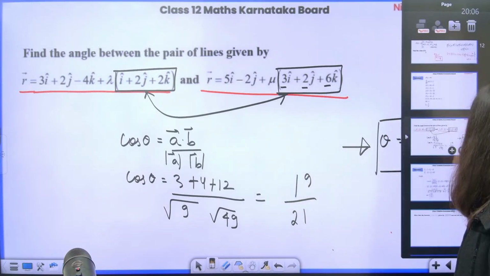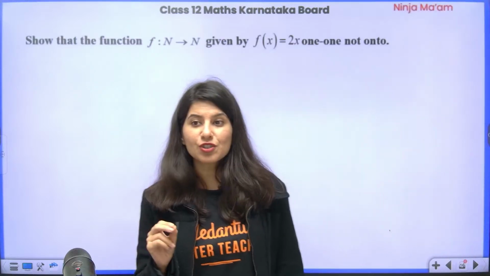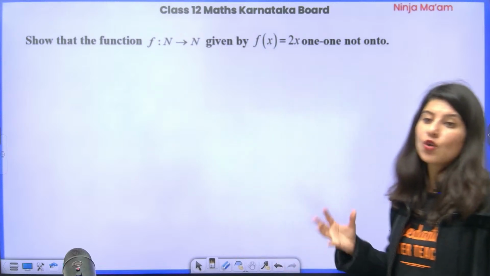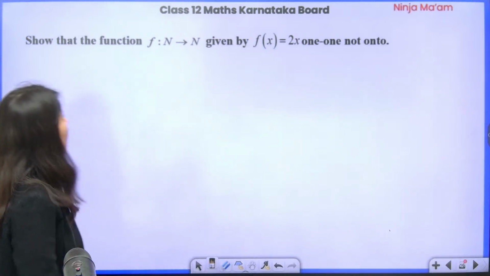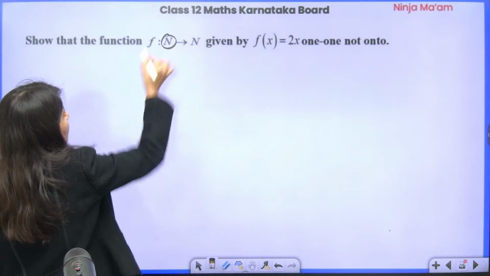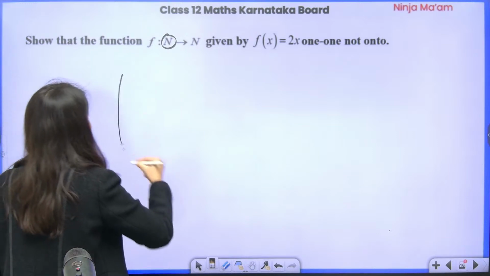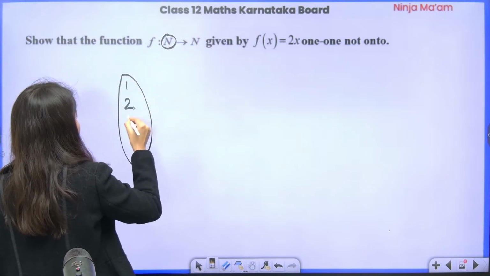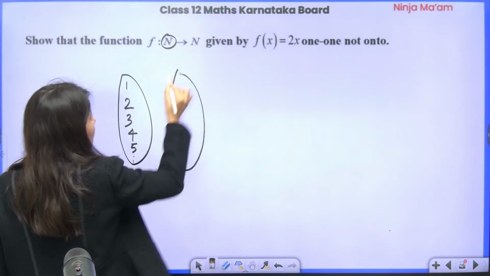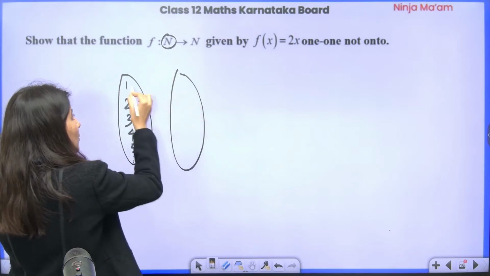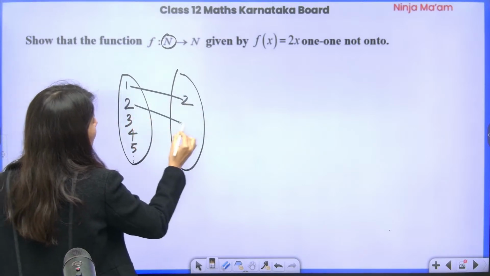All right. Clear. Let us move on to the next problem, which says show that the function is 1, 1 but not onto. First of all, understand the domain set is your N. So input is going to be a natural number. So clearly if I just put 1, 2, 3, 4, 5 and so on: if I put x equals 1, you are going to get 2. If I put x equals 2, you are going to get 4.